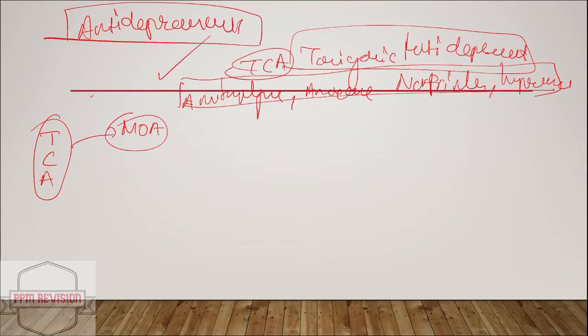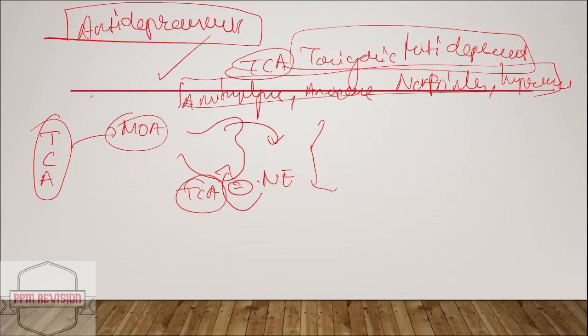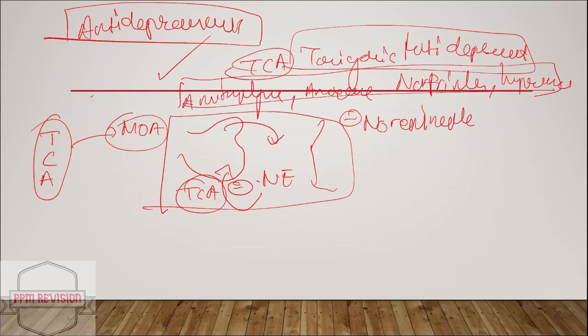Looking at the mechanism of action, TCAs are present here. I'll come back to this explanation later. Looking at the diagram, this TCA inhibits the norepinephrine transporter, the NET.